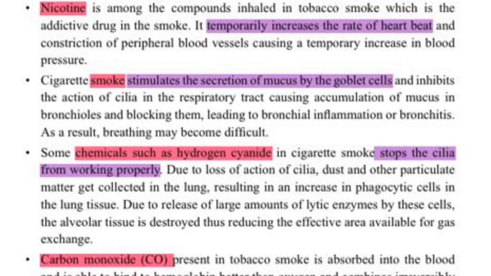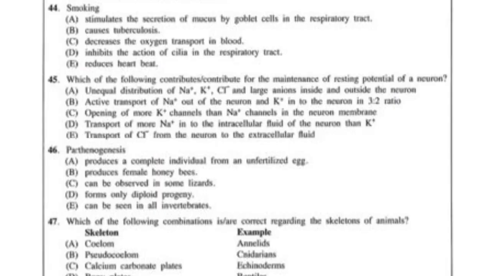Then statement E says it reduces the heartbeat. That is wrong. In smoke, there is something called nicotine, and this nicotine will temporarily increase the heartbeat. So the correct statements are A, C, and D. Answer number 2. Question number 45. Which of the following contributes for the maintenance of resting potential of a neuron? So A says unequal distribution of sodium, potassium, and sodium potassium chloride and large anions inside and outside the neuron.